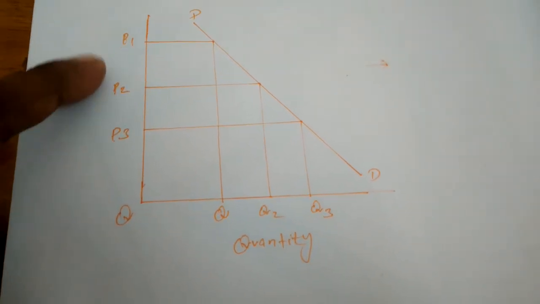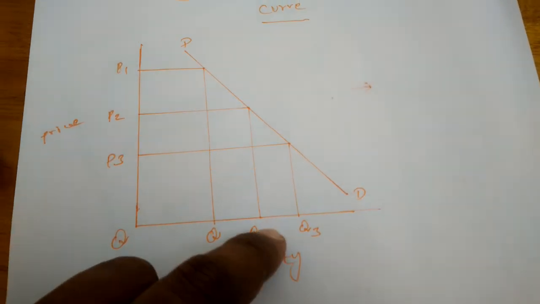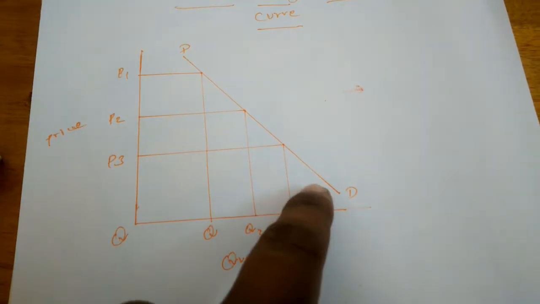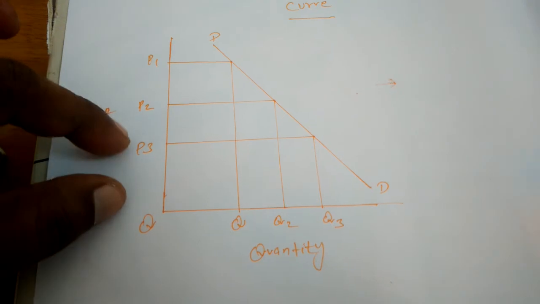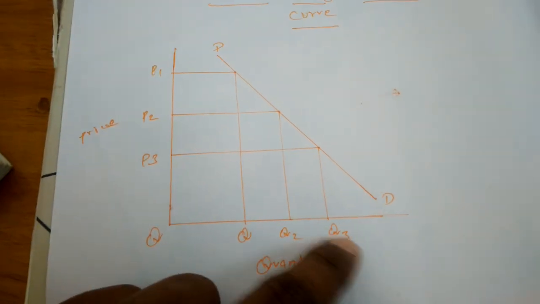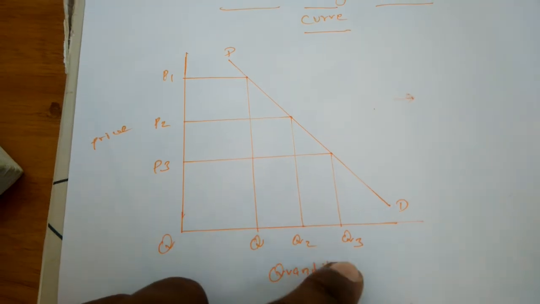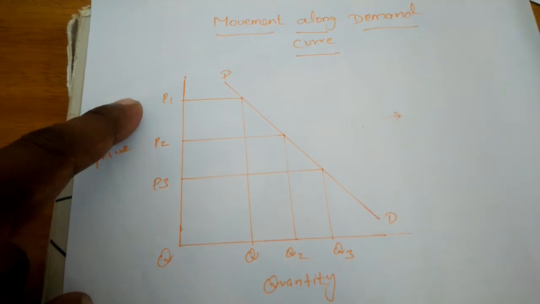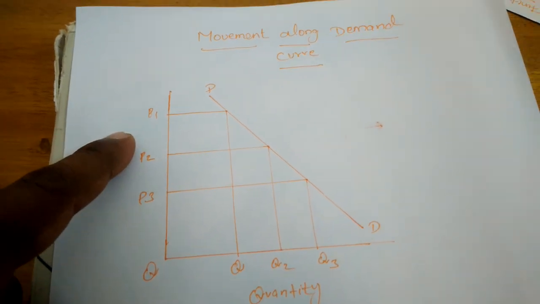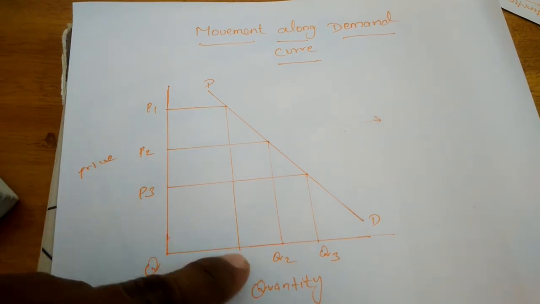Whenever the price level is changed, the quantity also will be changed. So the demand curve always remains the same. If the quantity demanded is changed only by the change in price, it is called extension and contraction of demand. So the movement is always along the demand curve.